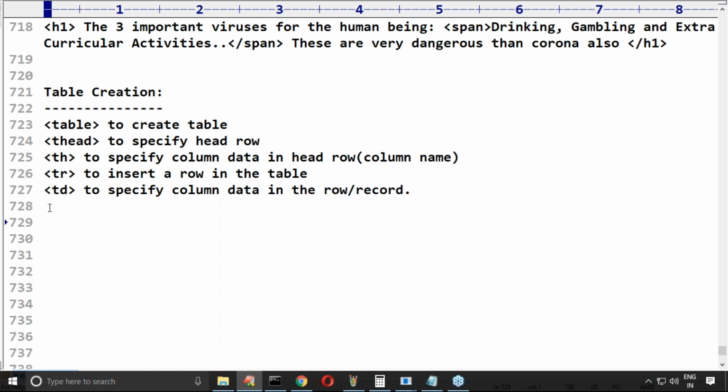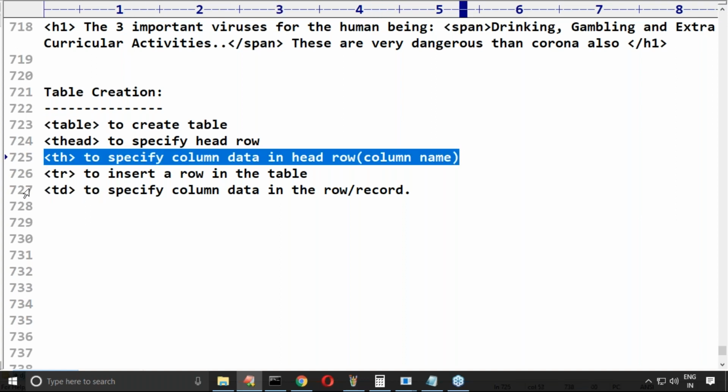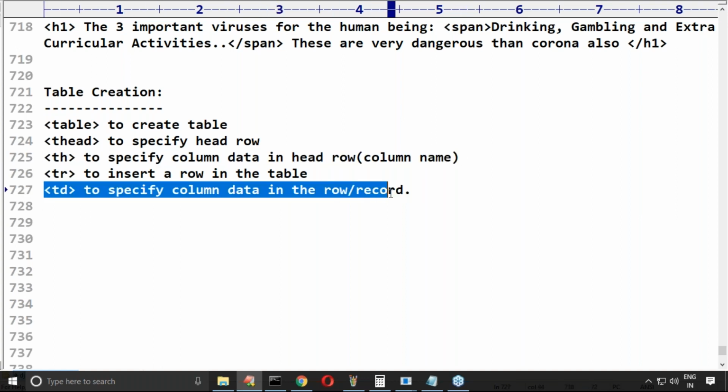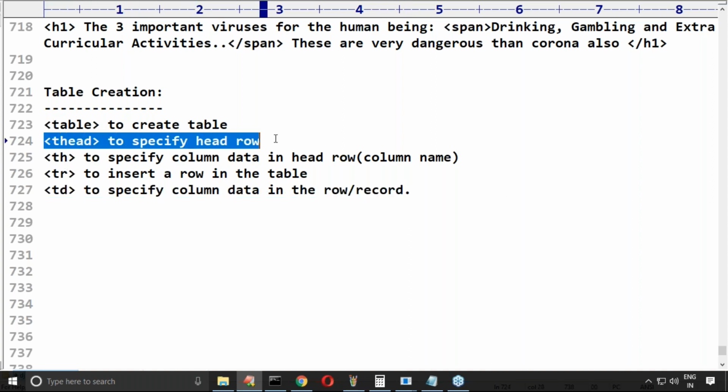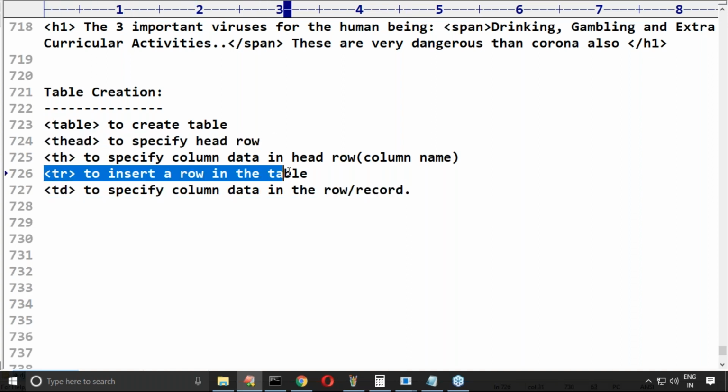td means table data, of course column data only. th is also column data only. But this is column data inside the header row, and this is column data inside a normal row. Next, thead means header row, but tr means normal row.